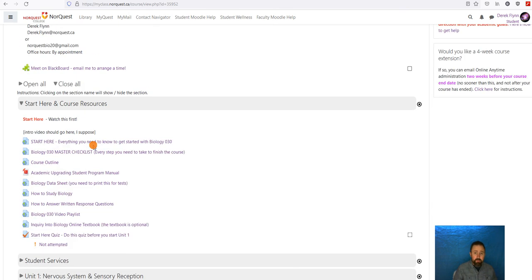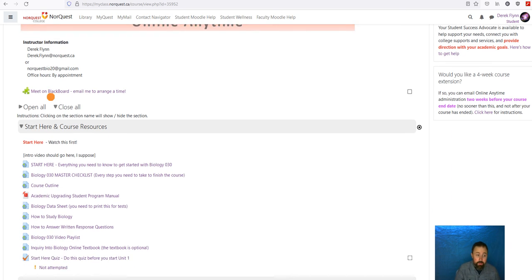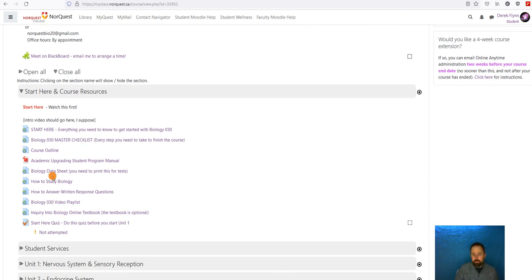So the instructor contact information is right up at the top, because I hope you contact me. The start here information, things like the data sheet, which you won't need at the beginning, but for the last 2 units, units 5 and 6, you'll need that quite a bit, so I do recommend you print it off. Some tips about how to study, some tips about how to answer written response questions well, a whole big playlist of videos that I didn't make, but I did steal from other people. And they're good videos, they're useful videos.